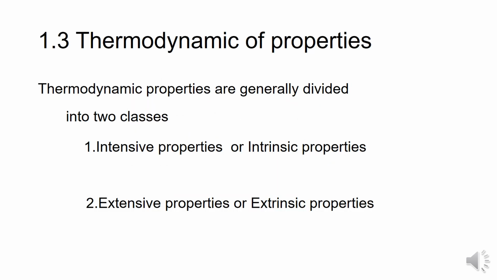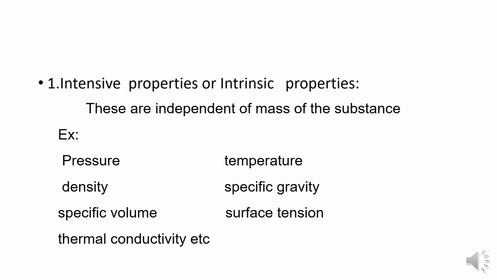The first one is the intensive properties, or intrinsic properties. These are independent of the mass of the system. Intensive properties is a clear concept.